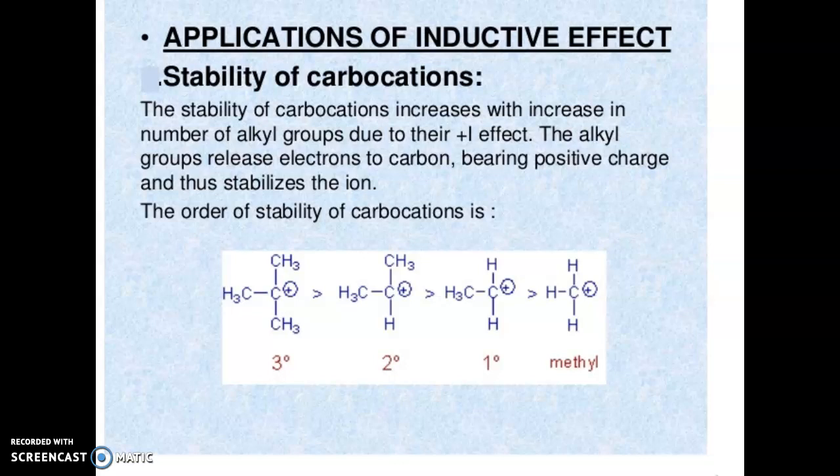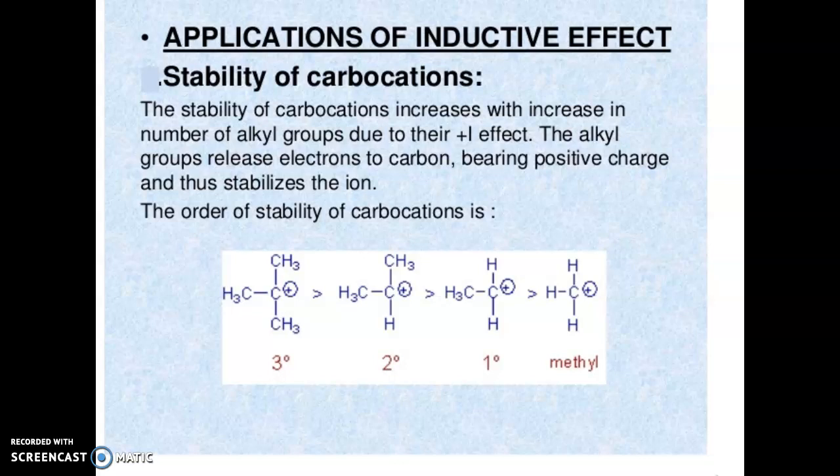So if in a carbocation the carbon has more plus I effect groups, it will get more electrons from them, and that positive charge will become stabilized.